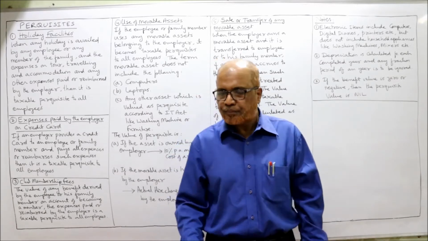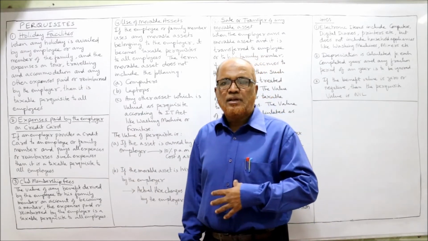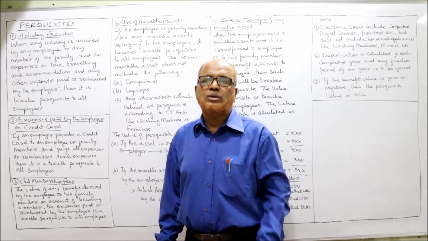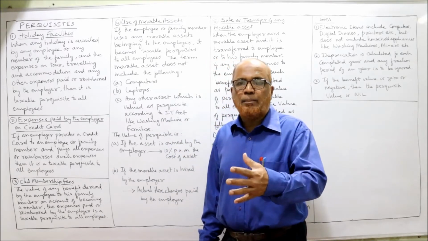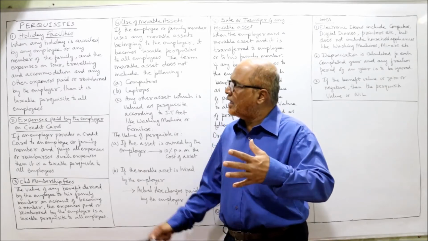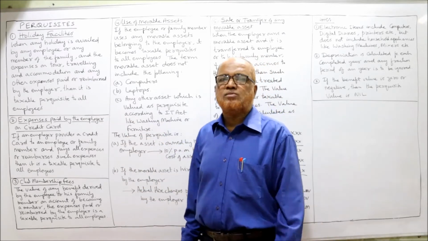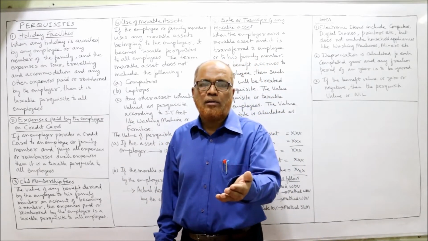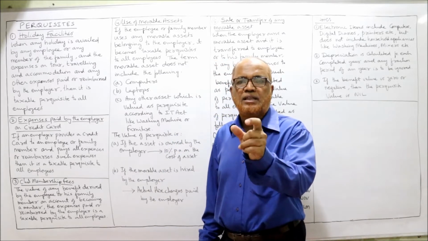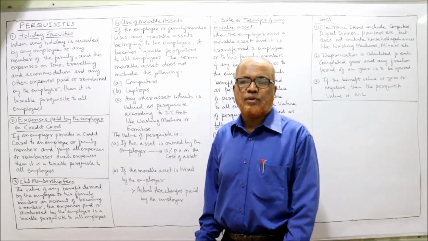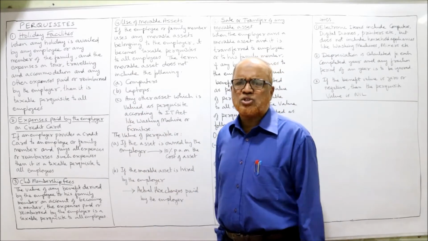Now in this, the first perquisite I am going to explain to you is holiday facilities. Sometimes the employer will give holiday facilities to the employee or their family members. Then the employee or family members avail the benefit of traveling expenses, accommodation expenses, tour expenses and any other expenses which are paid by the employer or reimbursed by the employer. So this perquisite is fully taxable in the hands of all employees. So this is the provision regarding holiday facilities. Not many complications are there.